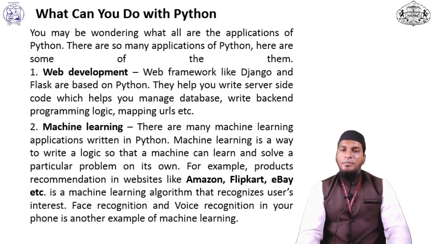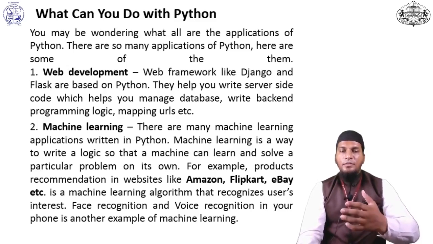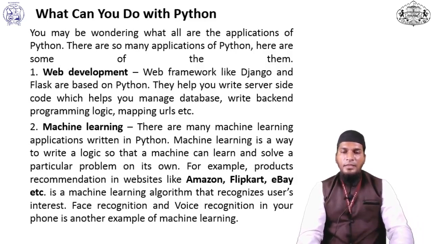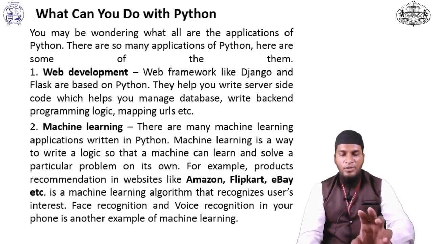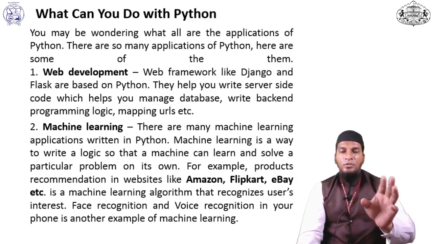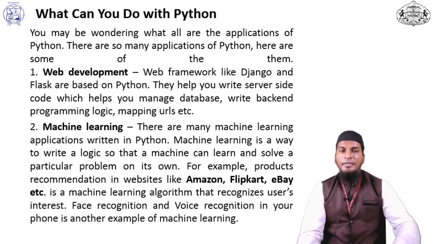Machine learning. There are many machine learning applications written in Python. Machine learning is a way of solving a particular problem on its own. For example, on websites like Amazon, Flipkart, and eBay, when we get feedback from the customer side, the system automatically recognizes user interest. For example, which product is searched by which customer, and that data is collected by a machine learning application.